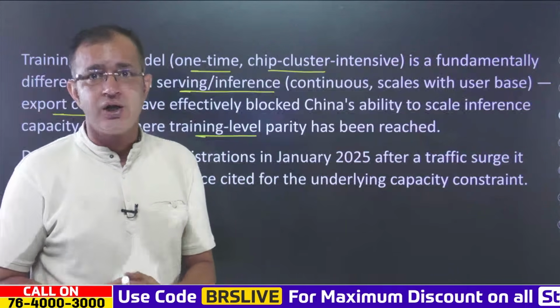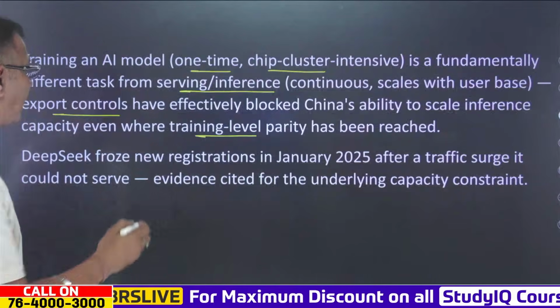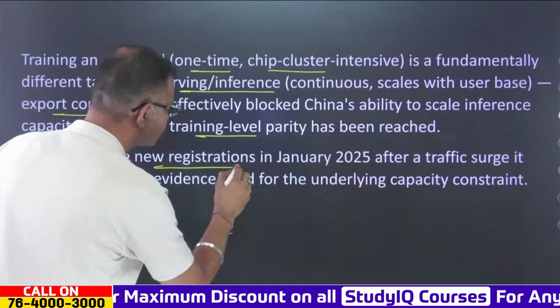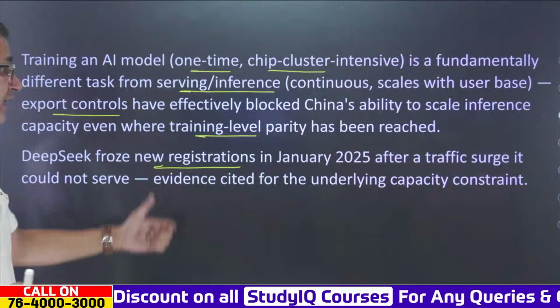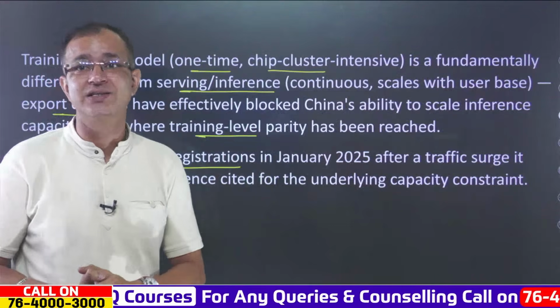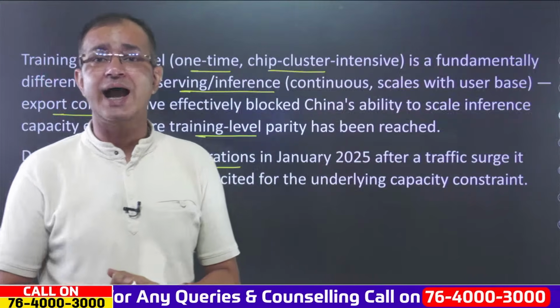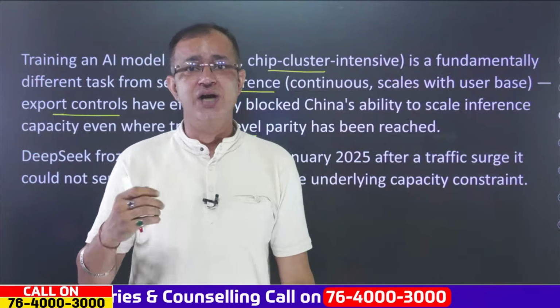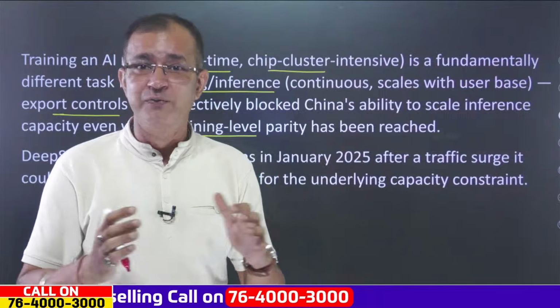Now when it comes to DeepSeek, you can see that it froze new registrations in January 2025 after a traffic surge, and it could not actually serve. And this is the evidence you can see of the underlying capacity concerns and why China is saying that it has open-weighted models.